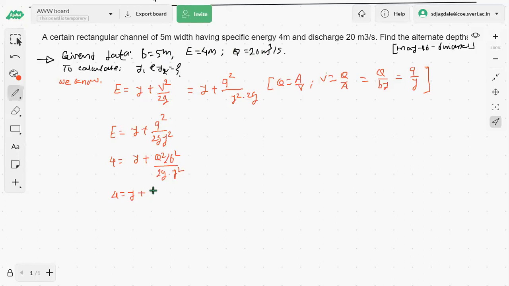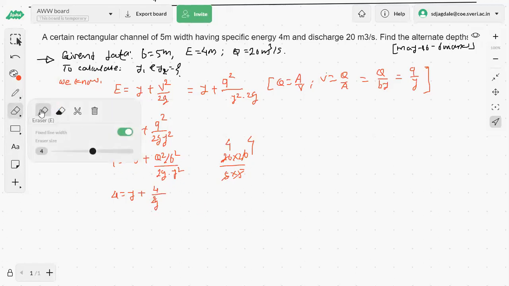Is it 4 or 25? What I did: q square by b square, q square is 20 into 20, divided by b square, that is 5 into 5, so 400 divided by 25, that is 16. Is it correct? Yes, sir. Okay, so instead of the 4, here the value will be 16. So 16 divided by 2g into y square will be there.